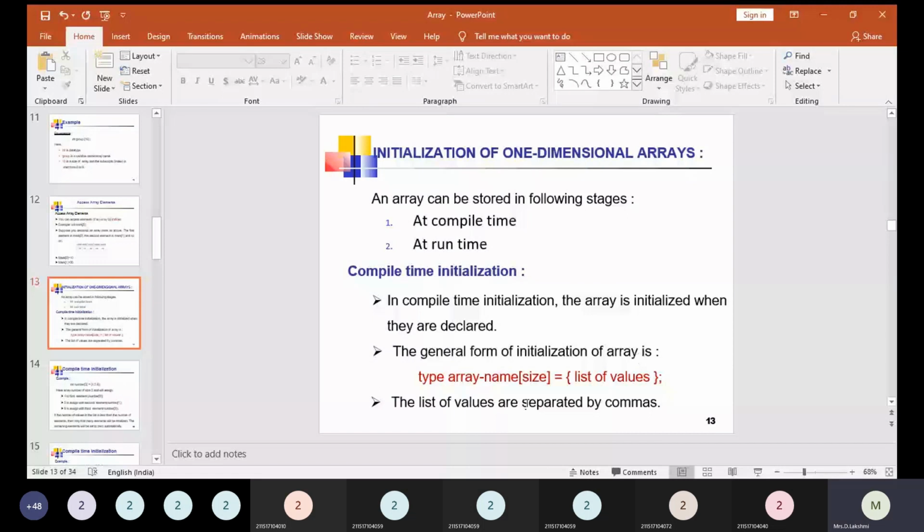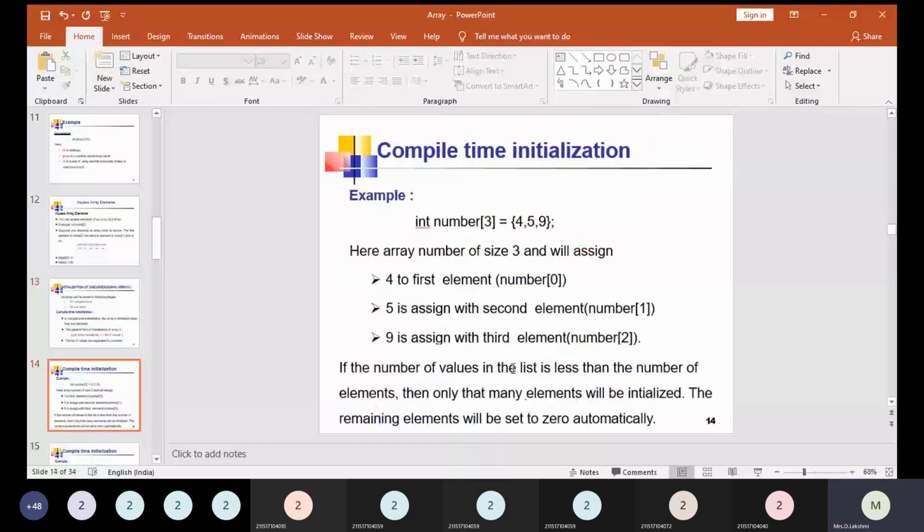We have seen such an example already: int number of 3 is equal to 4 comma 5 comma 9. Here the array number is of size 3, and we assign 4 to the first element, that is number of 0 is equal to 4, index 1 gets the value 5, and index 2 gets the value 9. If the number of values in the list is less than the number of elements, then only that many elements will be initialized. The remaining elements will be set to 0 automatically.